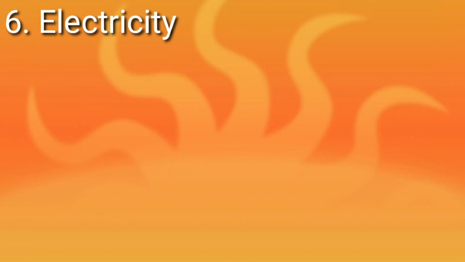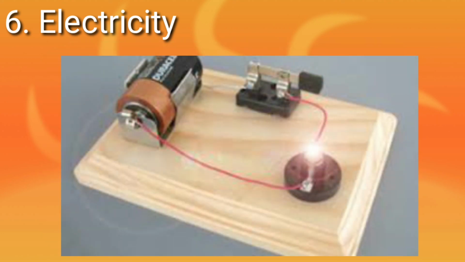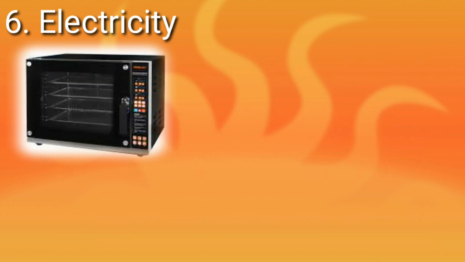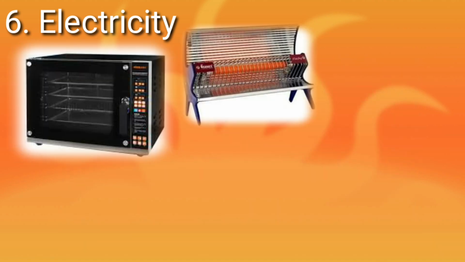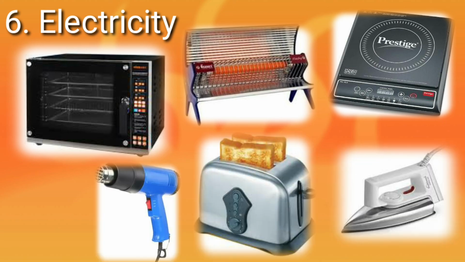Electricity. We know that when an electric current flows through a wire, the wire gets heated. It is because of the heating effect of electric current. The flow of electricity through the metal generates heat and it is used in various appliances like electric ovens, electric heaters, cooking ranges, dryers, toasters, etc.